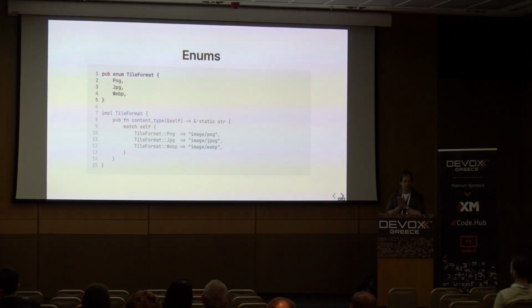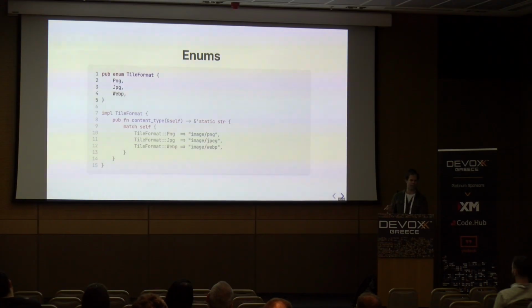When you first look at enums in Rust, you're like, it's super similar to every other language, but an interesting property of them is that they're actually algebraic data types, which sounds fancy to say, but it really just means that you can associate extra data with any of the variants in the enum. So we could say, for instance, some of these tile formats are compressible, some aren't. So let's say if you have a JPEG, you have a JPEG compression level value on that. We don't see that here, but when we look at the error handling a bit later on, you'll see how that works in practice, and it lends to quite succinct code, I think.